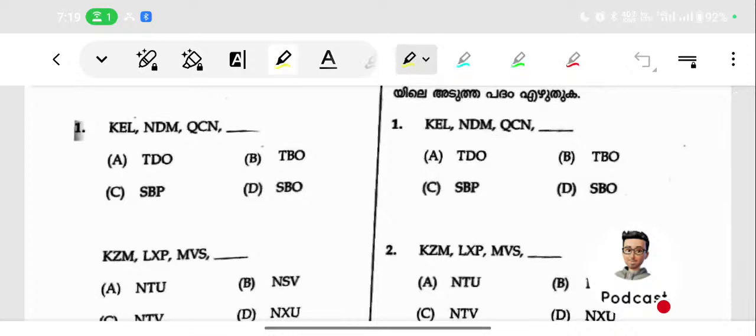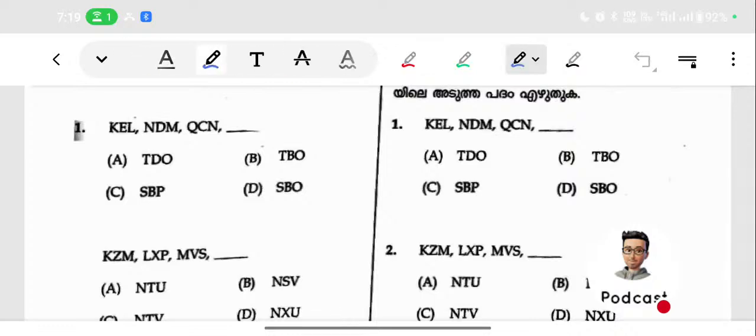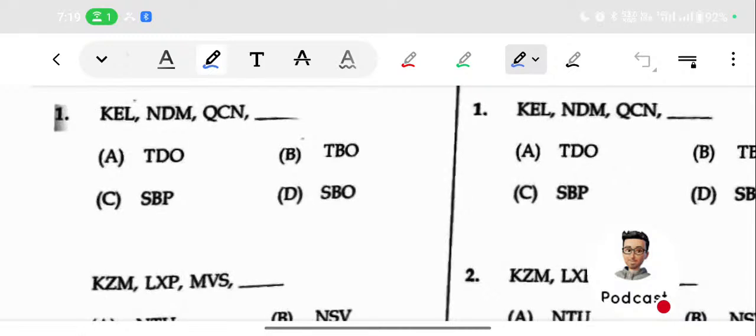Okay, we can just start. There are different types of questions. The first one will be something like this: there will be a code, and we want to find out the next term. Certain terms are given, and we want to find out the fourth term. This is one pattern of this particular kind of question.